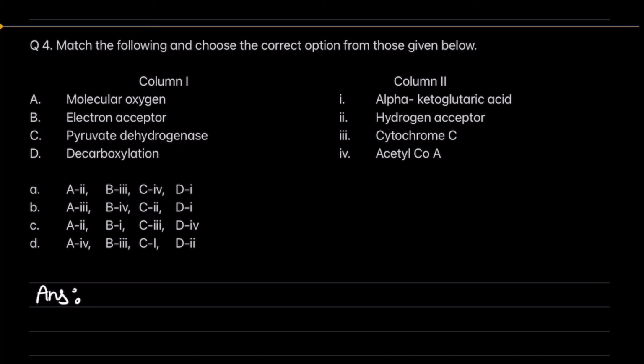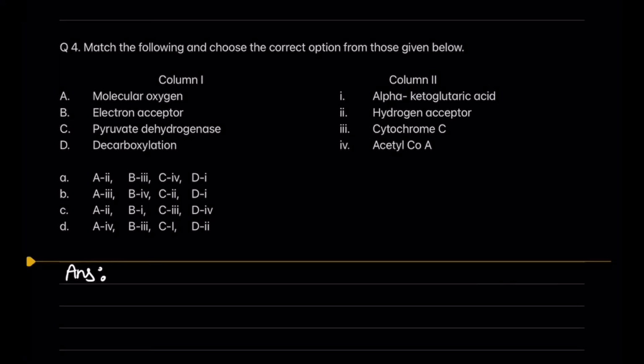And now we have pyruvate dehydrogenase, which converts pyruvate to acetyl coenzyme A. So C of column 1 should be matched with 4 of column 2. And lastly, we have decarboxylation, and the only remaining option left over here is alpha ketoglutaric acid.